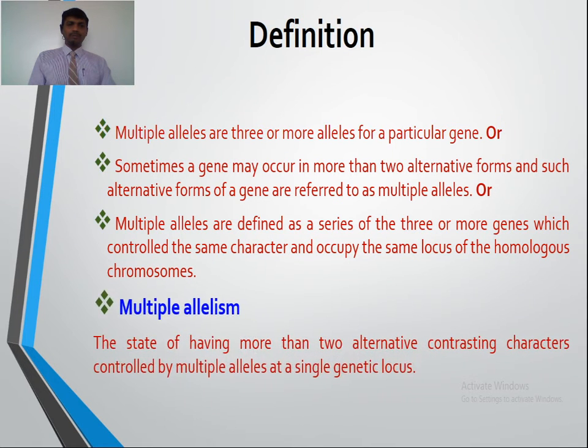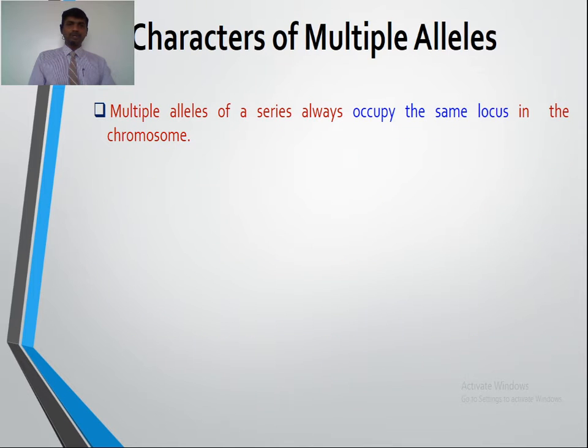Now we are going for multiple allelism. This is the condition or state of having more than two alternative contrasting characters controlled by the multiple alleles at a single genetic locus, that we call multiple allelism. So that we studied in the concept also. Now we are going for the characters of multiple alleles.